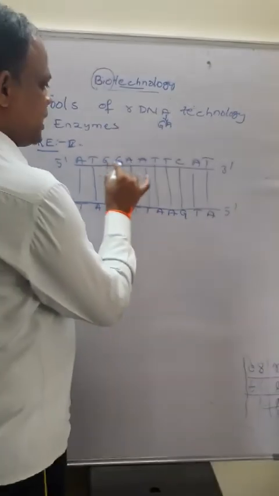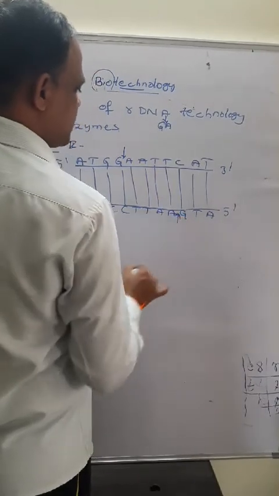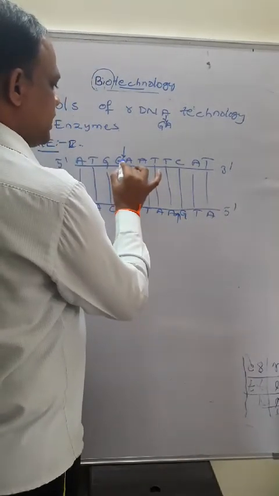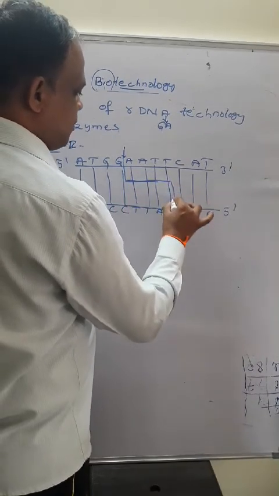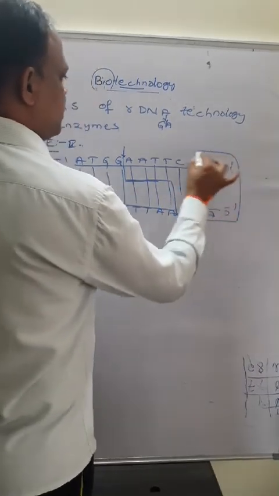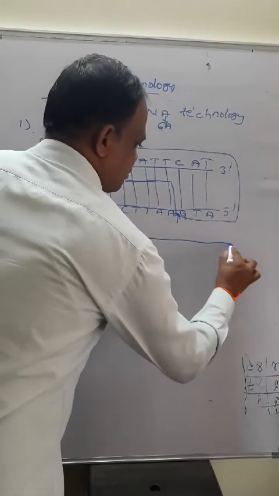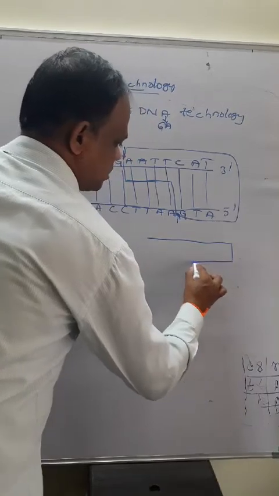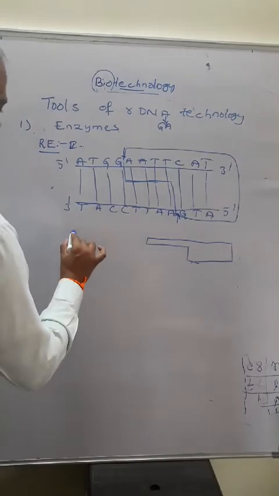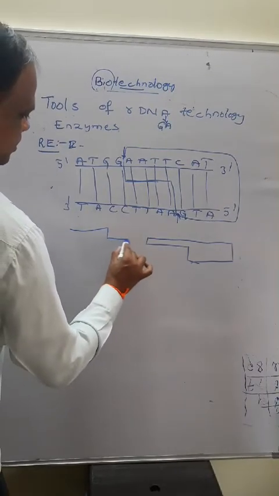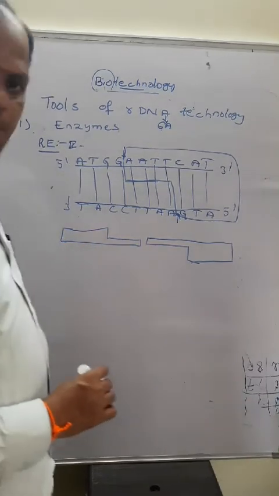For example, it is present here and here, and the enzyme cleaves and breaks these fragments off. Then this type of fragment is formed, and here this type of fragment is formed.